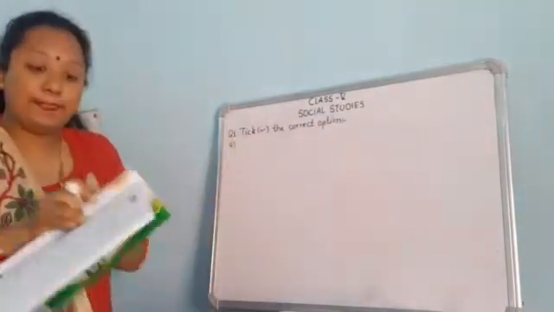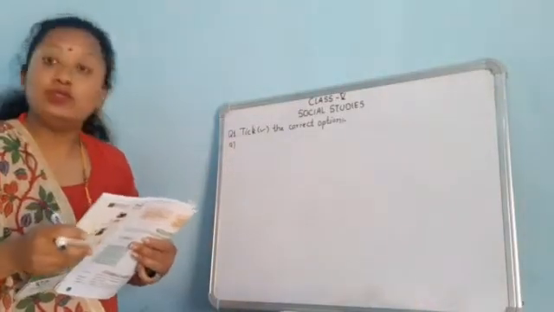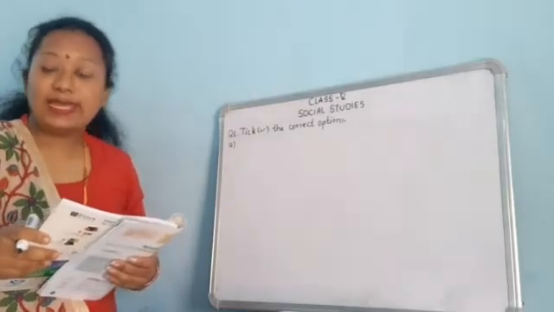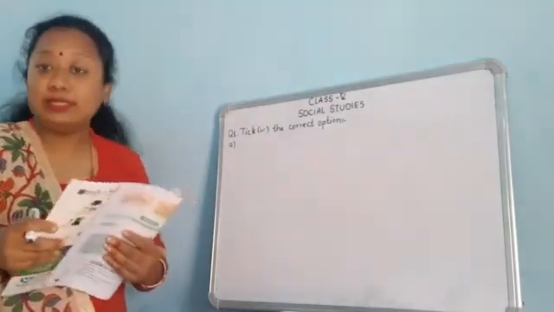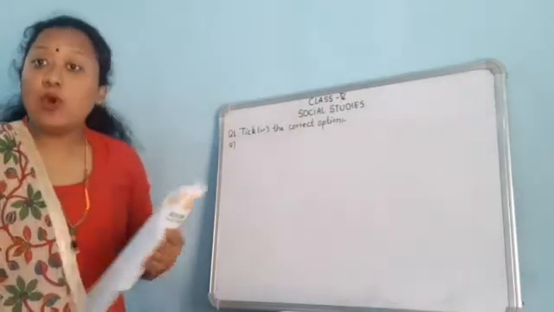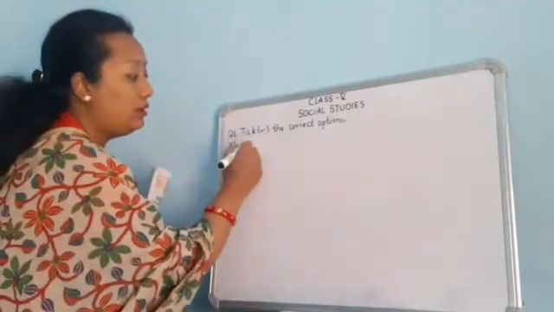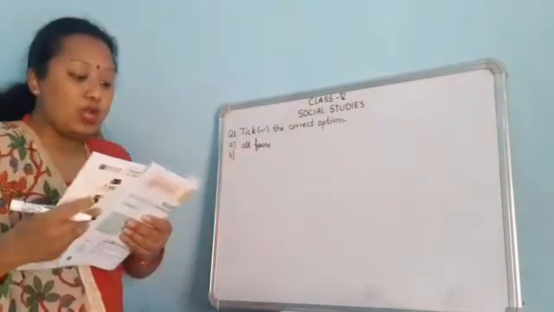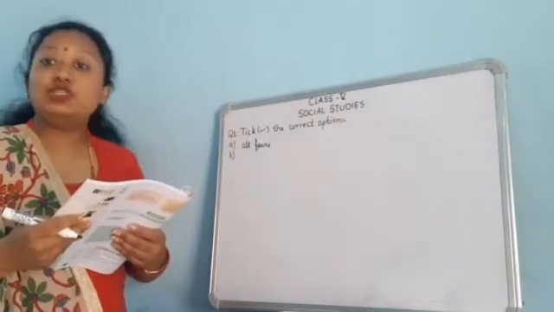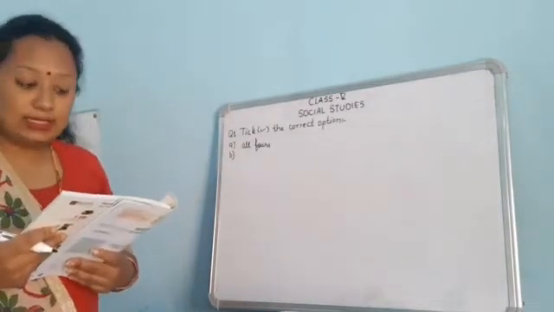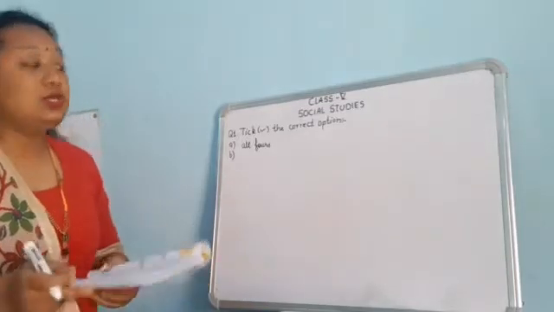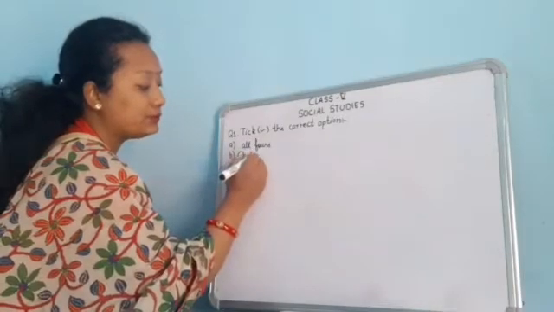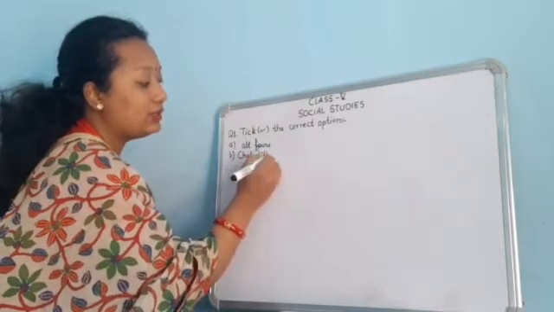Number A. Hominids walked on two legs and one hand, all fours, two legs and two hands. Now, hominids, I told you, they walked on all fours. F-O-U-R-S. Then number B is copper tools first appeared in which age? Mesolithic age, Chalcolithic age, Bronze age or Neolithic age? So the copper tools first appeared in the Chalcolithic age. That is why it is named the Chalcolithic age.